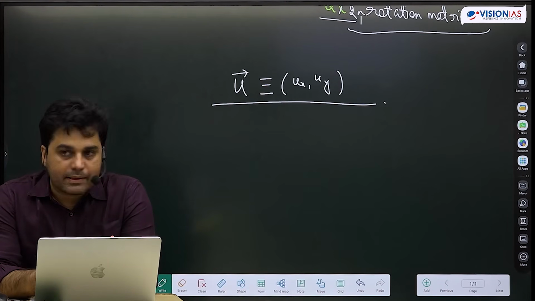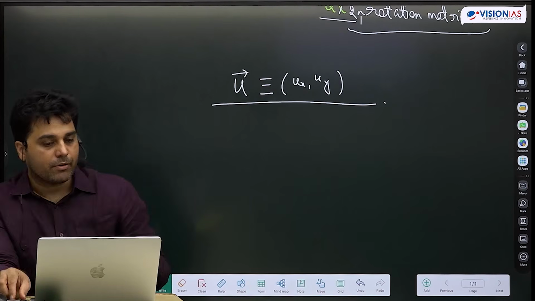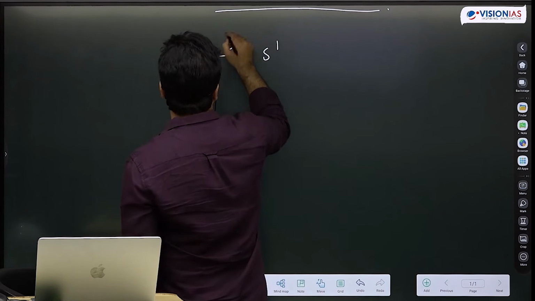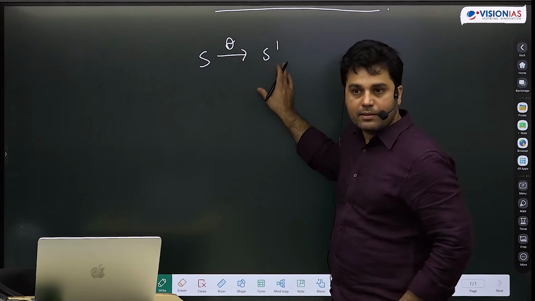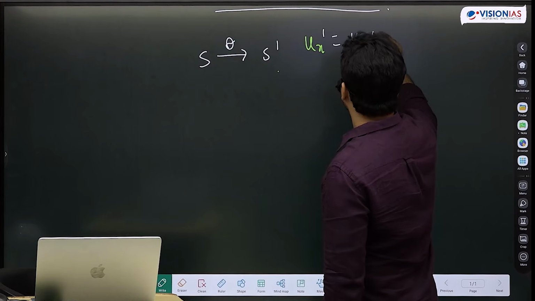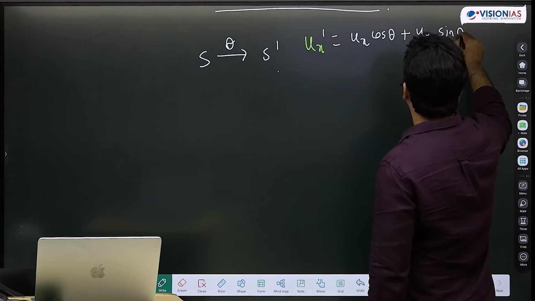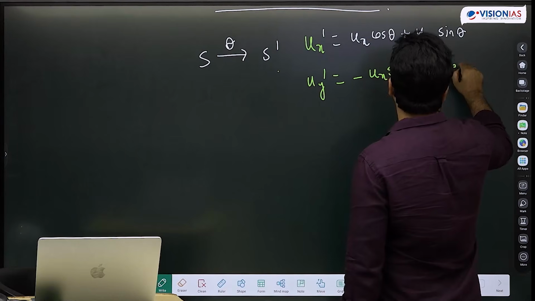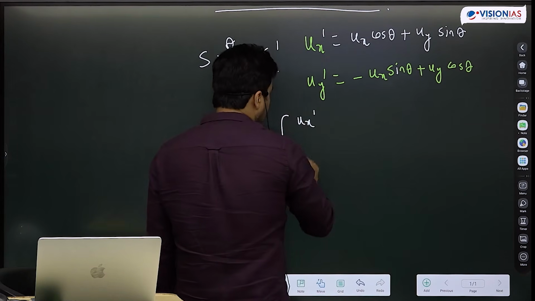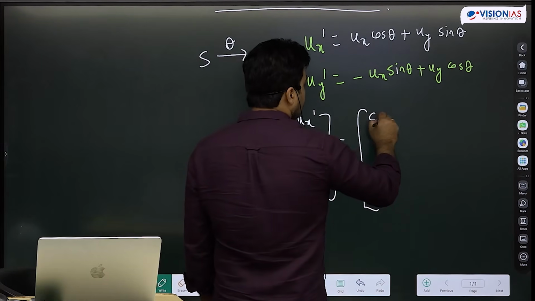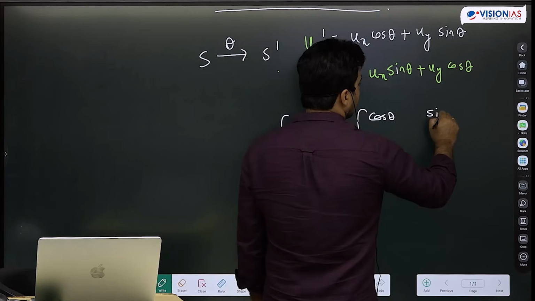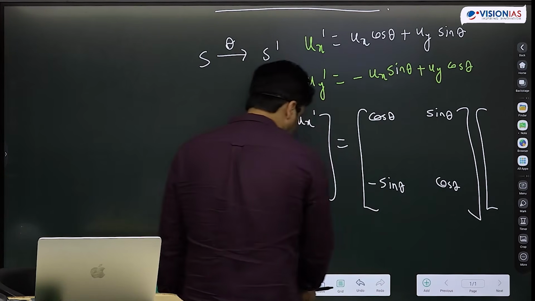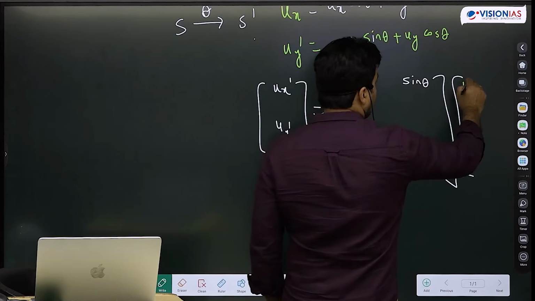That vector has magnitude, vector has direction, and vector follows this transformation law that if I have two frames S to S dash, which I have got after rotating this S by angle theta, then that ux dash should be ux cos theta plus uy sin theta, and that uy dash should be minus ux sin theta plus uy cos theta, and in matrix form this rotation matrix should be same.